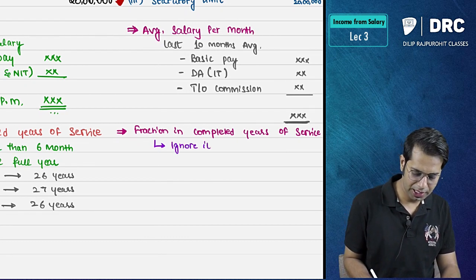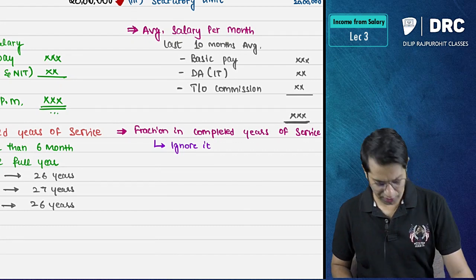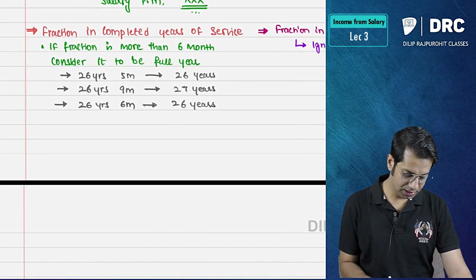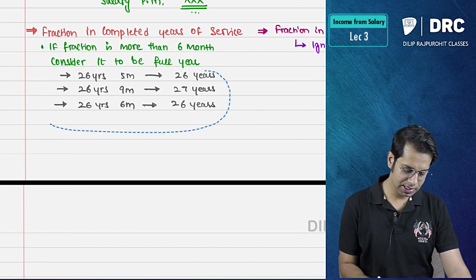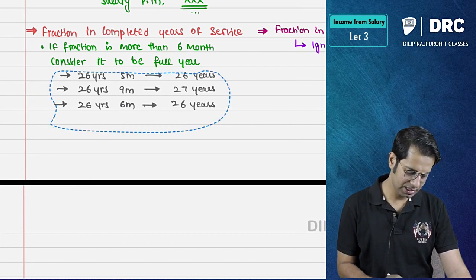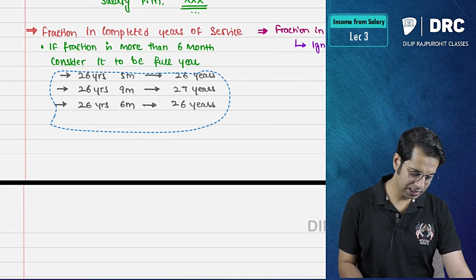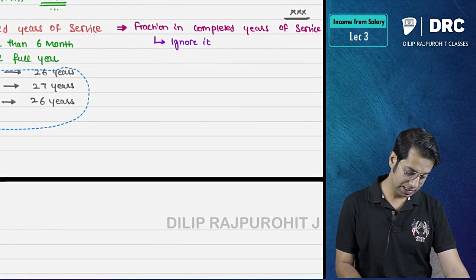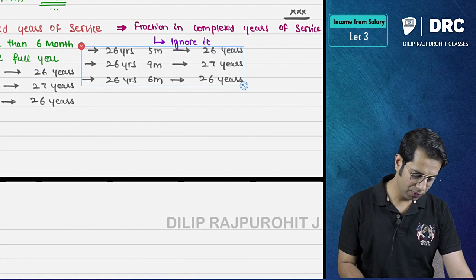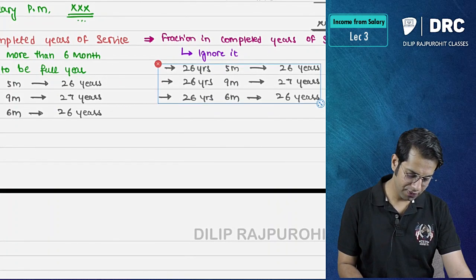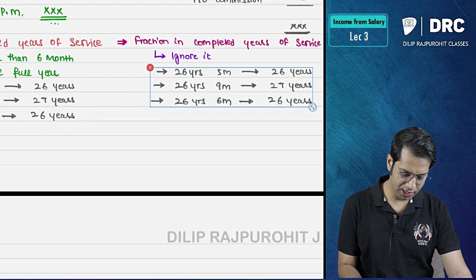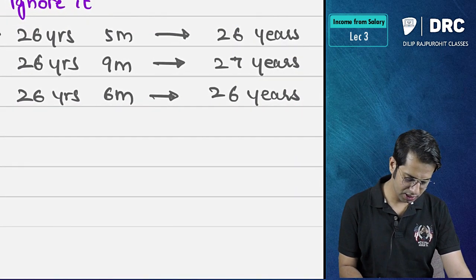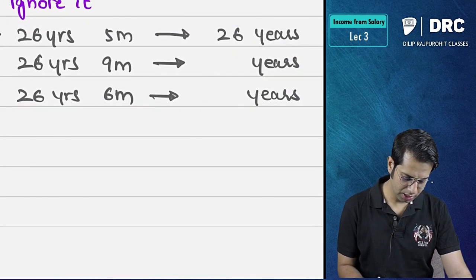Meaning, if the employee has worked for 26 years, 5 months, what will you take? 26 years. If he has worked for 26 years, 9 months, what will you take? 26 years. If he has worked for 26 years, 6 months, again the same 26 years. Meaning, any fraction in completed years of service will be ignored.